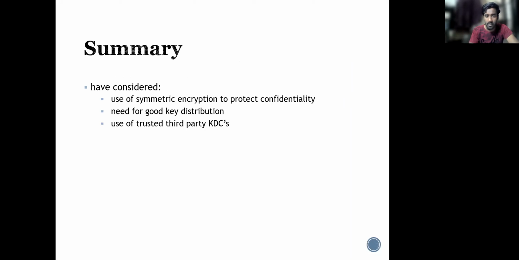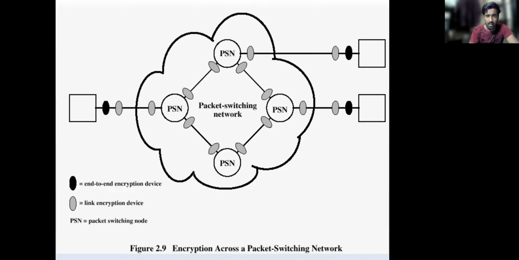And what is the summary from this? From this, we can say that asymmetric key encryption is used to protect confidentiality and is also used for good key distribution, with a trusted party such as the KDC, the key distribution center, and certificates. And this is the encryption process in a packet switching network. Here, one network uses packet switching, where an end-to-end encryption device is attached with a link encryption device. Once the message enters the packet switching network, link encryption takes place in this device. After it comes out of the cloud, encryption is also done at the end stage.